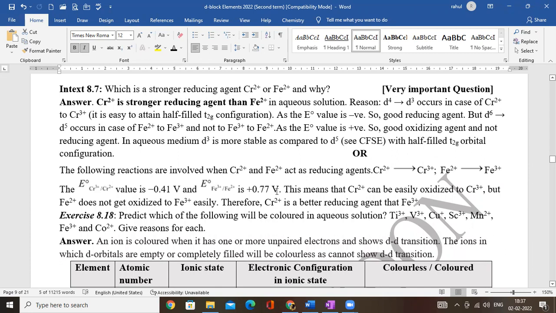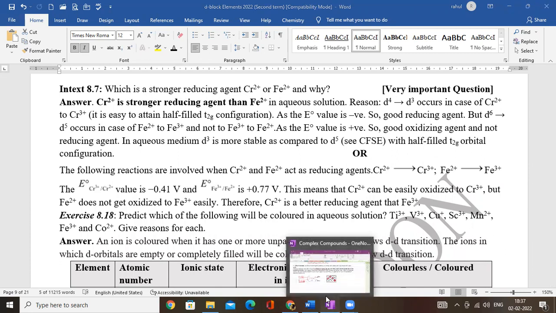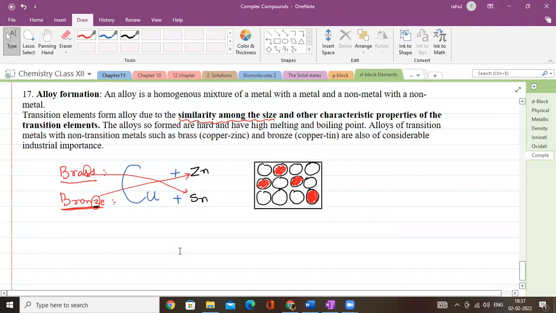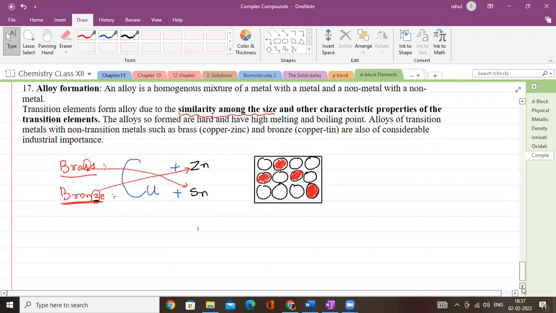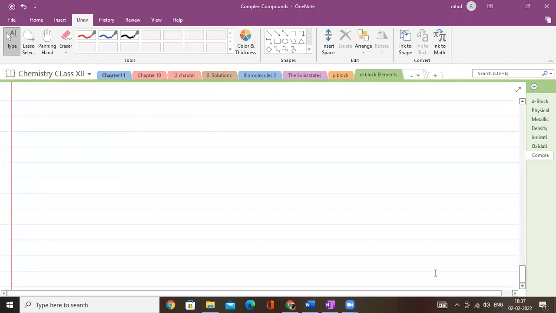So I'll take up Cr2+ first. I'm asking which is a better reducing agent out of it. If I'm talking about Cr2+ and Fe2+, both have the tendency to get converted: this goes to Cr3+, and this goes to Fe3+.